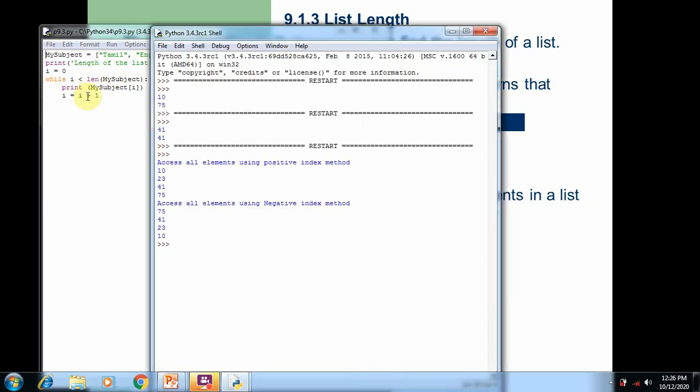So I'm going to run this program. Here you can see the length of the list is 4. Each and every element is accessed and printed on the screen by using the positive index number. In the previous program we specified the upper limit, but here we are using the len function to specify the upper limit for the loop. So this is another method of accessing elements in the list.